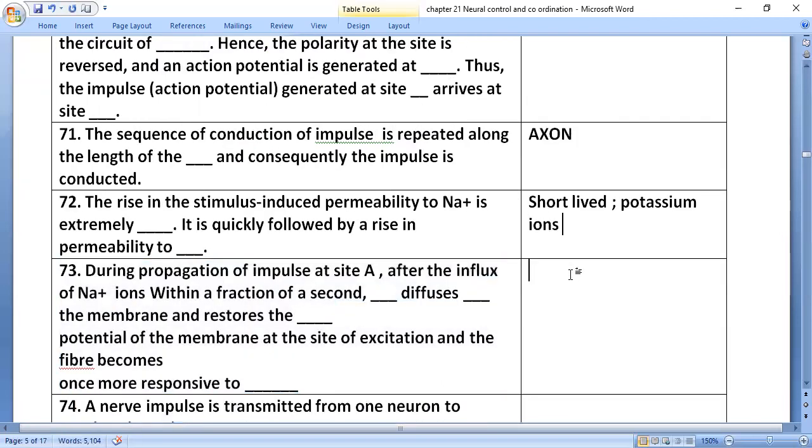During propagation of the impulse at site A, after the influx of sodium ions, within a fraction of a second potassium diffuses outside the membrane and restores the resting potential of the membrane at the site of excitation, and the fiber becomes once more responsive to further stimulation.